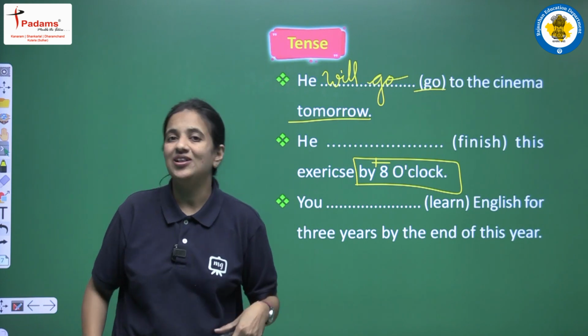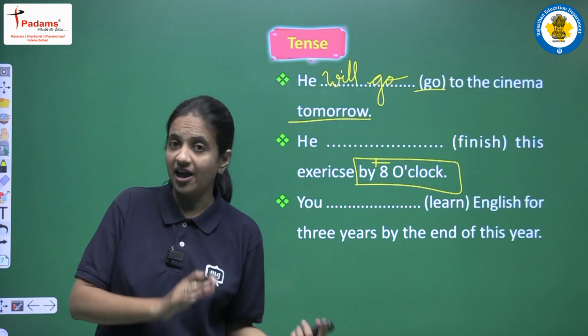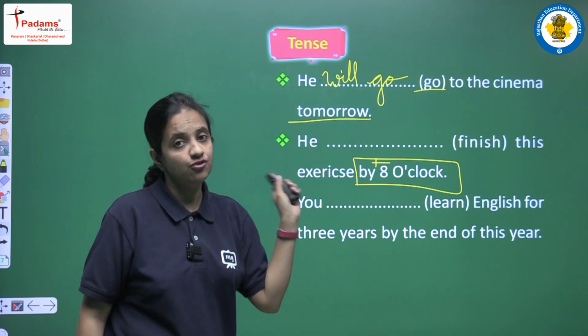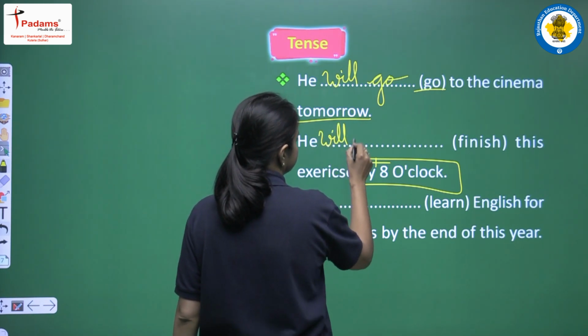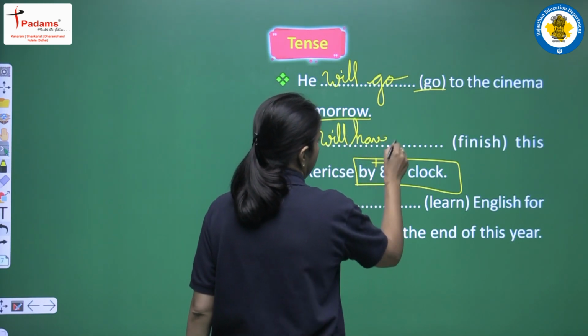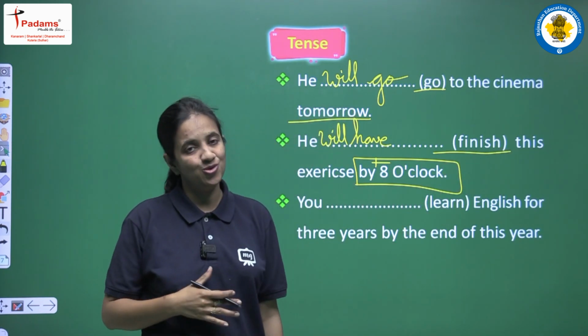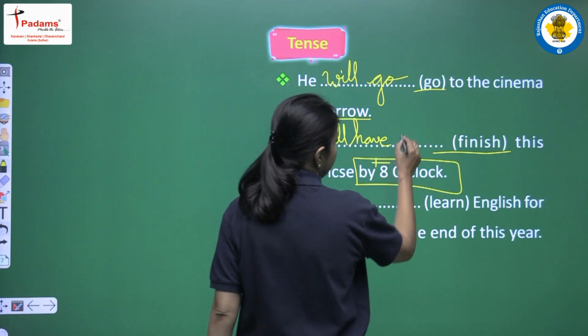And now let's recall the helping verbs. In the future perfect tense we always use will have and shall have. As a subject we are having here he. So for he we will use will have. And main verb, this is future perfect tense. So we have to use third form of the main verb. Third form of finish, it will be finished.